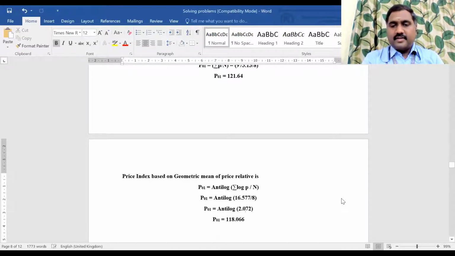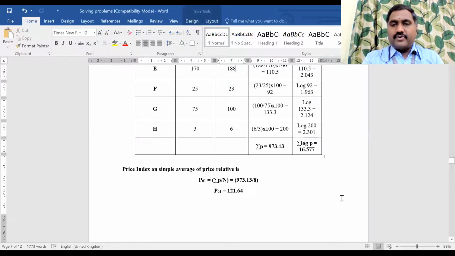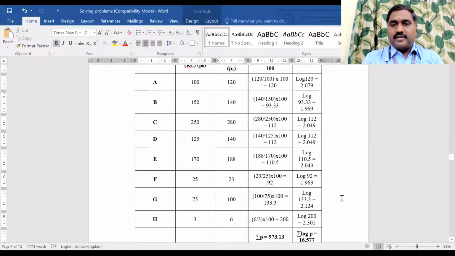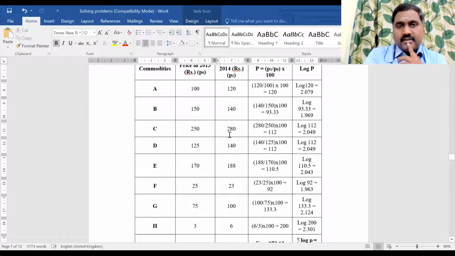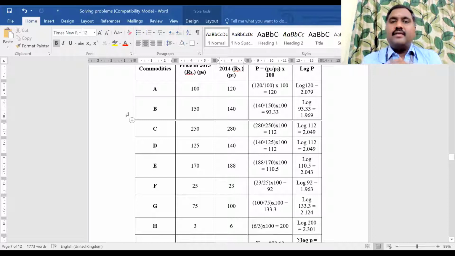I will show the problem once again so that you can copy it. So this is the problem which is given. After this, we have to create two more columns. One column should be the P value, the other column should be the log P value. Please note down P0, P1 so that it will be easy to understand.